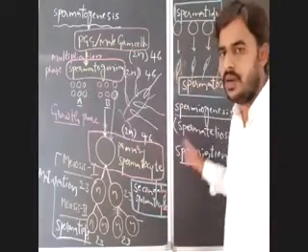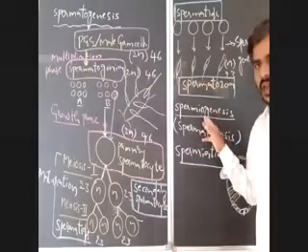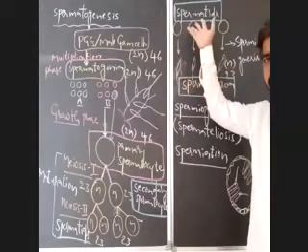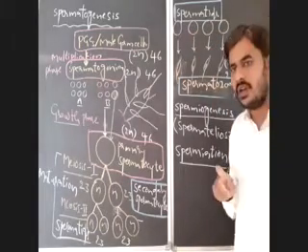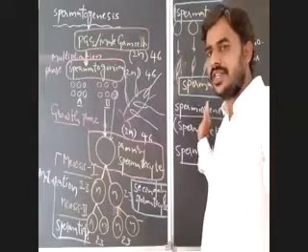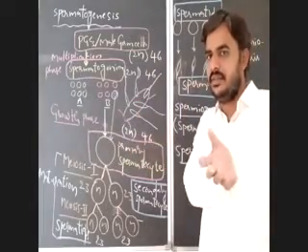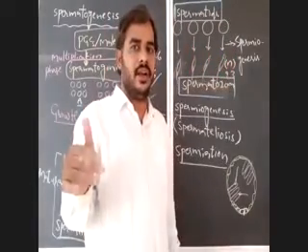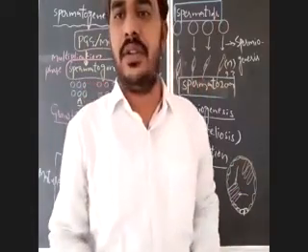Only one topic is remaining, that is spermiogenesis. Already I gave the definition. How the metamorphosis or structural modification takes place in the spermatid, and how that leads to the formation of sperm, we will discuss after the structure of sperm. I will tell you what the various structures are and how they are modified to form a sperm in the spermatid. So that is about spermatogenesis.